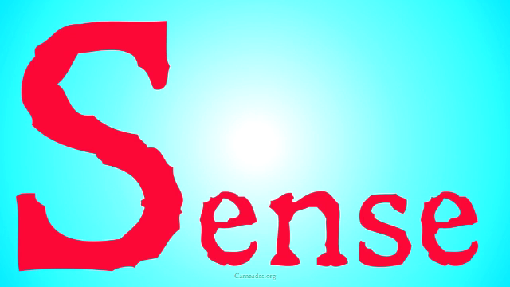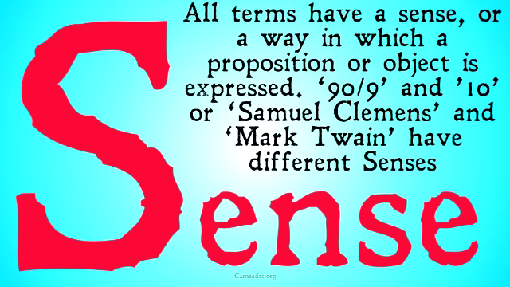So, Frege makes a distinction between the sense of a term and the reference of a term. All terms have a sense, or a way in which a proposition or object is expressed. 90/9 and 10, or Samuel Clemens and Mark Twain, have different senses, even though they denote or reference the same thing. A sense is basically the way in which we're expressing a term. So, we're expressing the same thing with 90/9 and 10, but we're doing it in different ways. We're expressing the same thing with Samuel Clemens and Mark Twain, but we're doing it in different ways. So they have different senses.